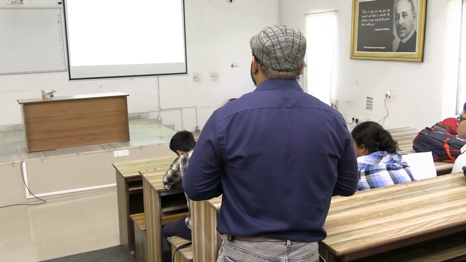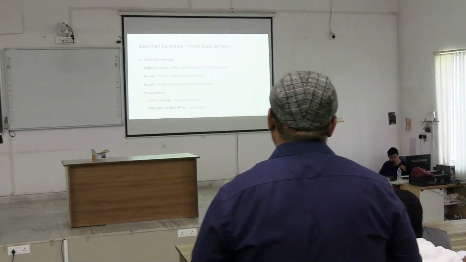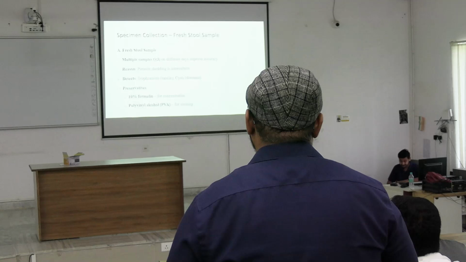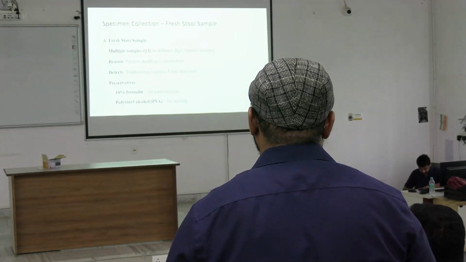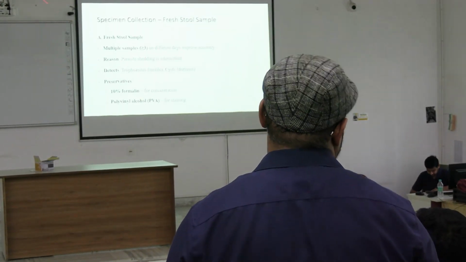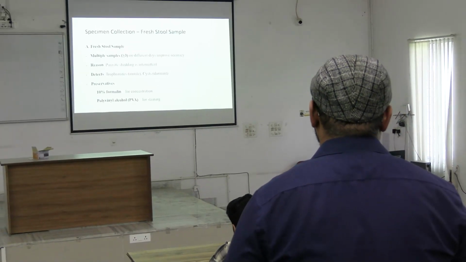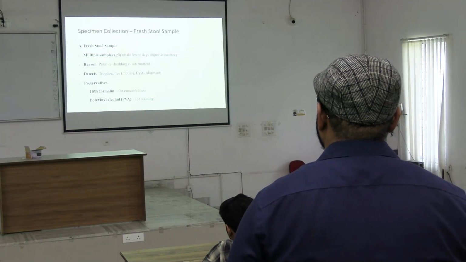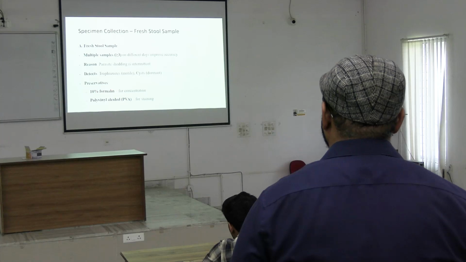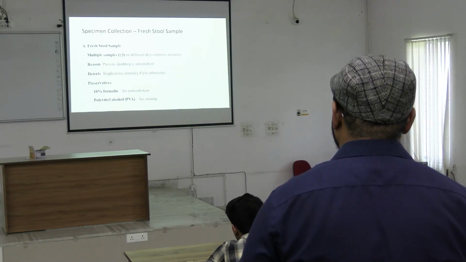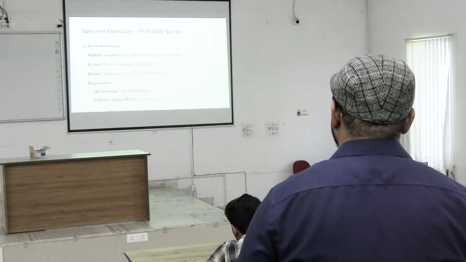The reason is that parasite shedding is intermittent. That also detects trophozoites and cysts. The trophozoite is the motile form. In a saline mount, we can see the trophozoite is motile. We also use preservatives: 10% formalin for concentration and PVA for staining.